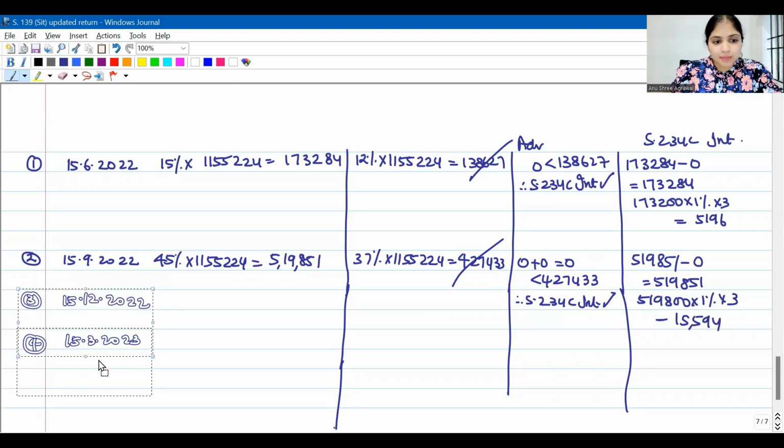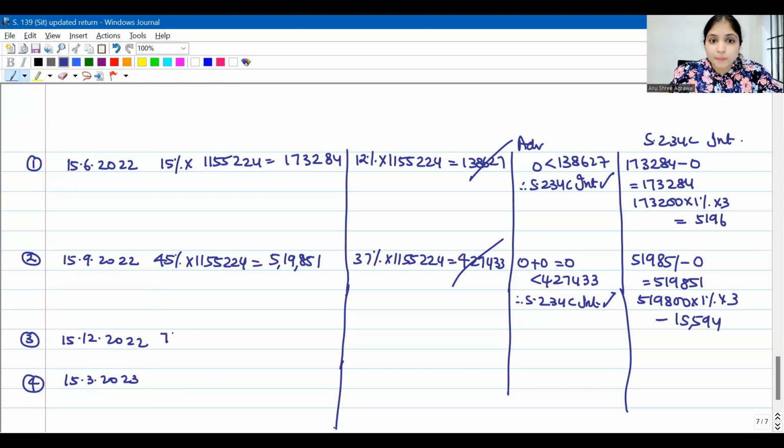Now talking about my third installment. Third installment, I should have paid 75% of assessed tax: 11,55,224 into 75%, which is going to be 8,66,418. First, second and third put together, I should have paid so much. In the first installment, I was happy if you would have paid 12%.